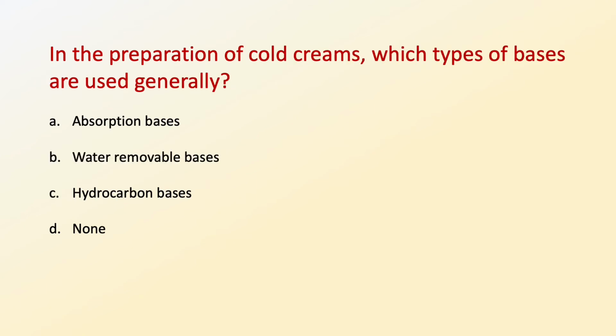So here the question is asking the same query about the cold creams. In the preparation of cold creams, which types of bases are used generally? Absorption bases, water removable bases, hydrocarbon bases, or none of the options. So we have seen in the previous question that while preparing vanishing cream, water removable bases are generally used as a main base. But in case of cold creams, absorption bases are used as the main base for preparing the cold cream preparation. So the correct option is option A, which is absorption bases.